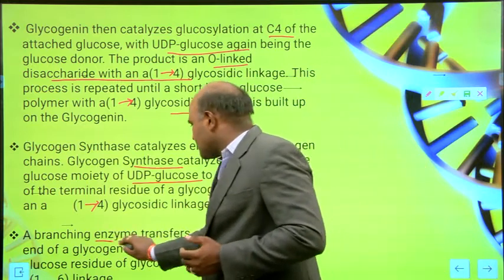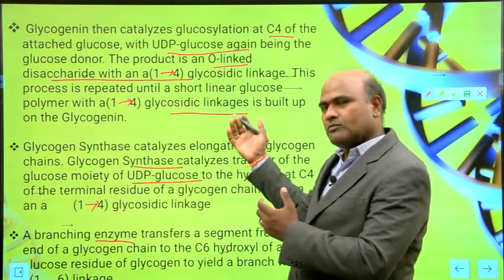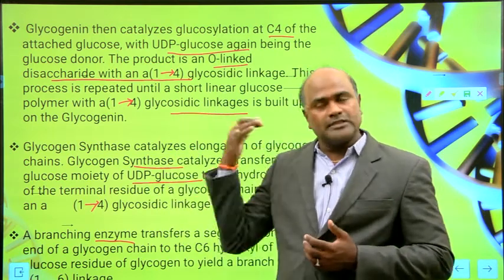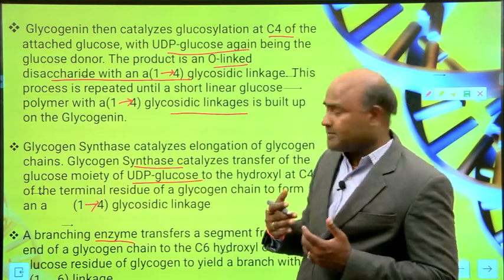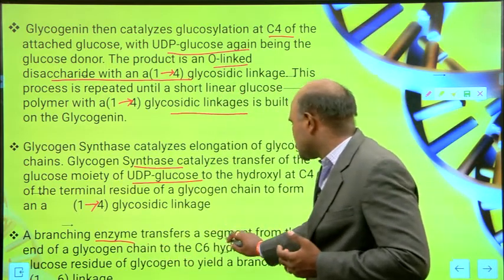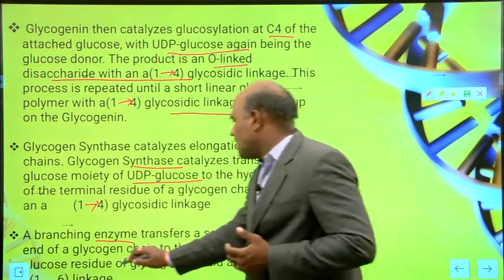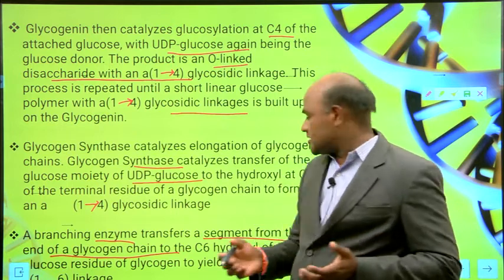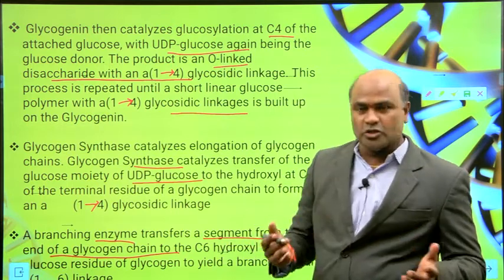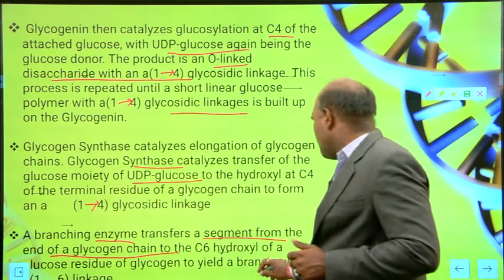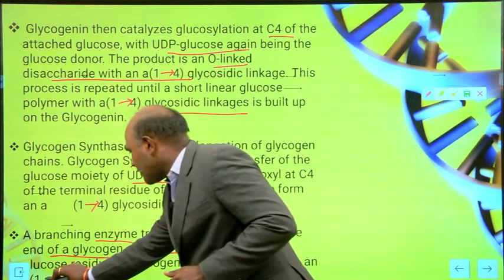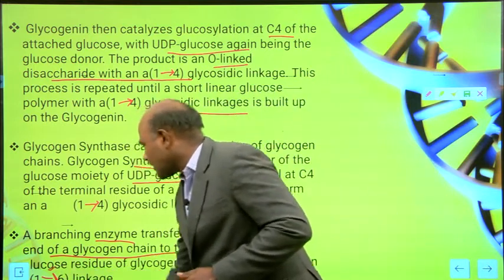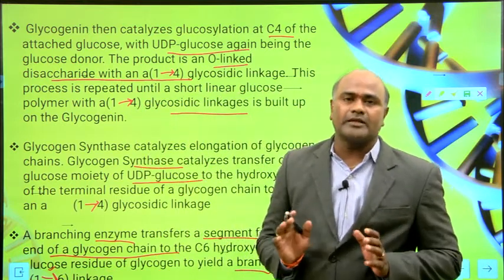A branching enzyme. If you see the previous slide, I mentioned that among the steps involved there is one branching enzyme. A branching enzyme transfers a segment from the end of the glycogen chain to the carbon 6 hydroxyl of a glucose residue of glycogen to yield a branch with an alpha 1,6 linkage.